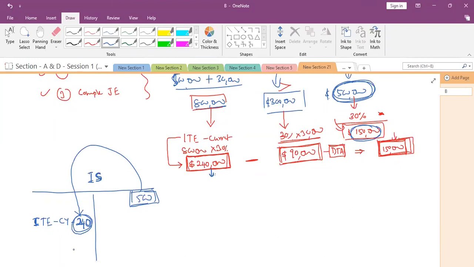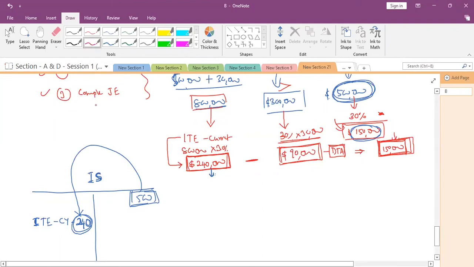That means the revenue we need to record now is considered an income tax benefit.